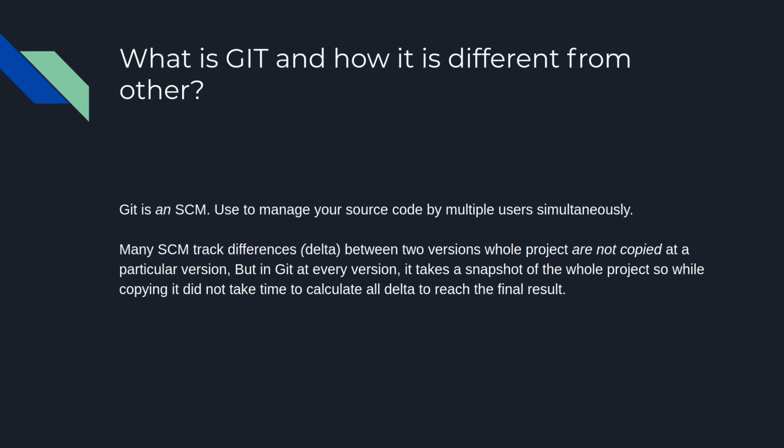But in Git, what will happen? It copies the snapshot only. So for copying it, it requires only one version. For the previous versions, it only keeps history. It tells you what you changed, if you require it. If you want to work on it currently, it's only one version point. It's only one version which is required to copy. For other source code tools, all 1000 versions are required to copy.